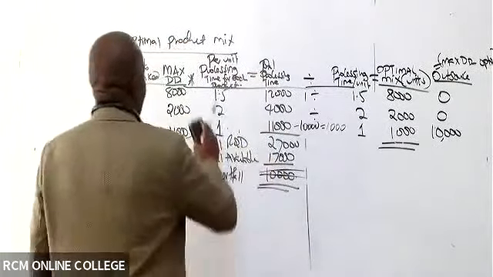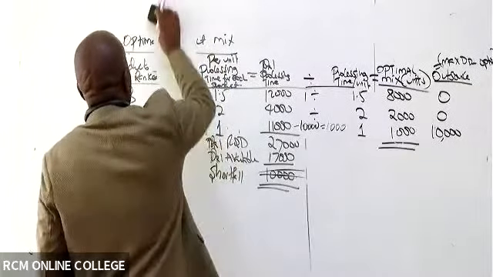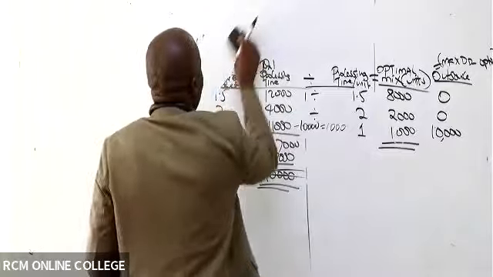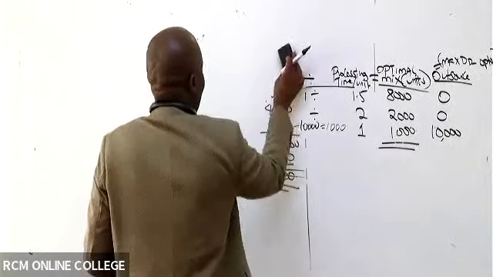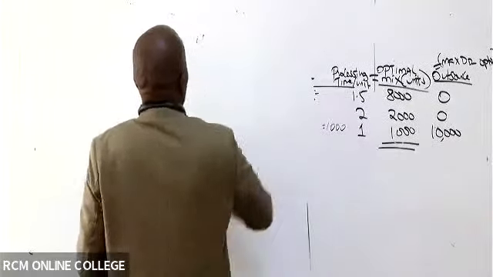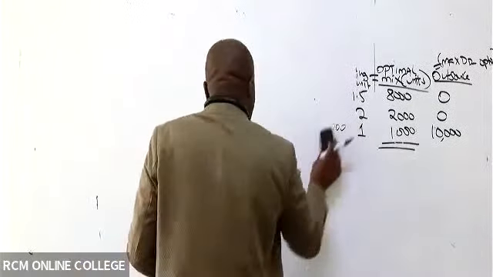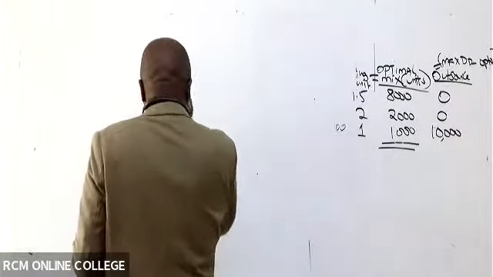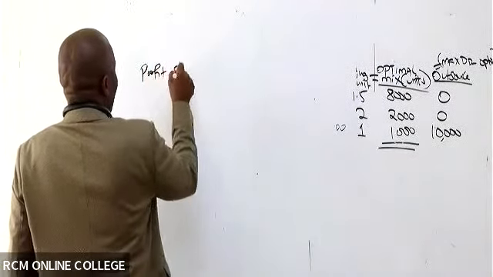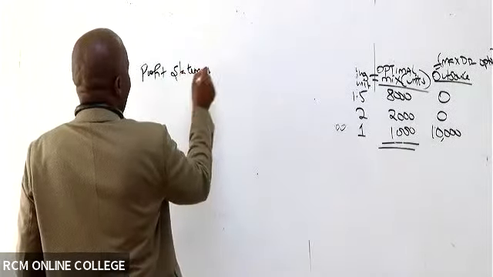So give us their profit statement. Profit statement.